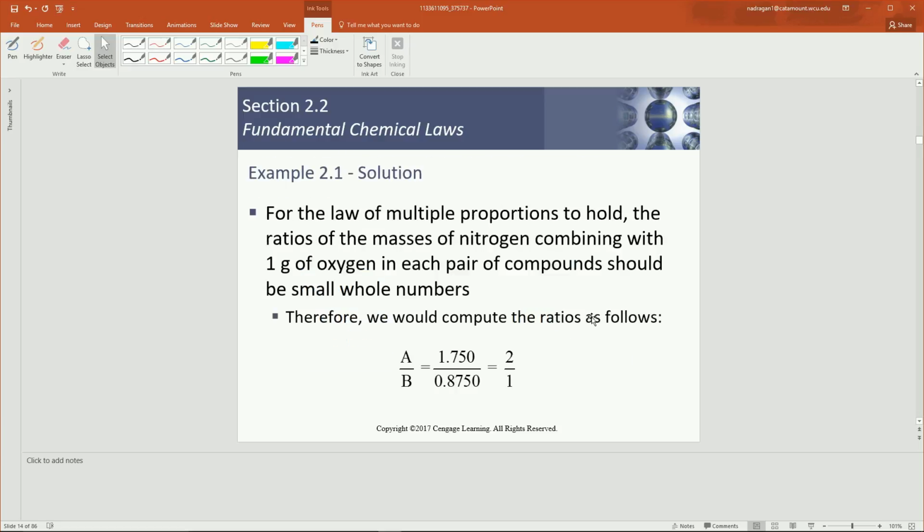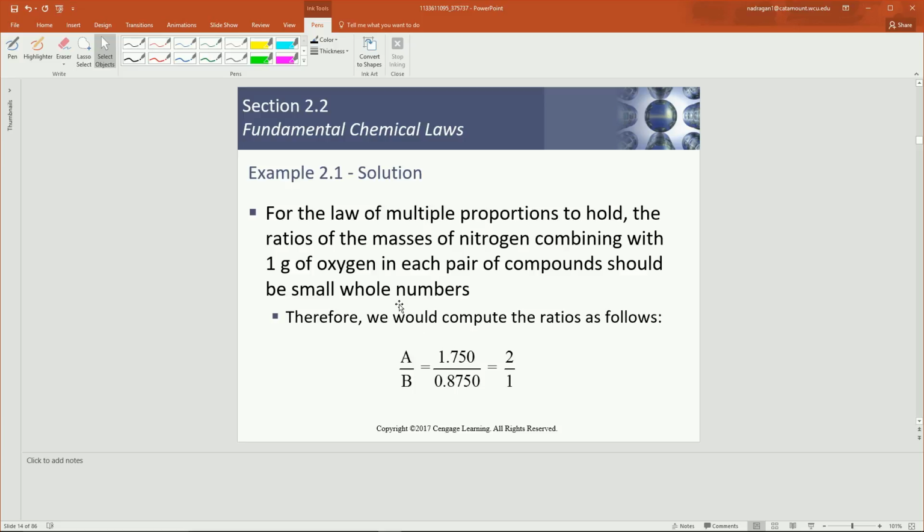So for the law of multiple proportions to hold, the ratio of the masses of nitrogen combining with 1 gram of oxygen in each pair of compounds should always be small whole numbers. So we can compute the ratio as follows. So compound A's mass of nitrogen over compound B's mass of nitrogen.